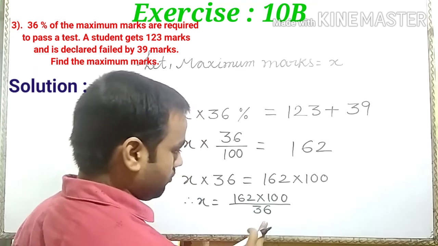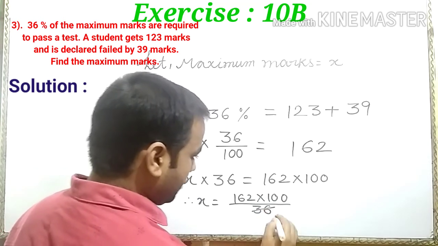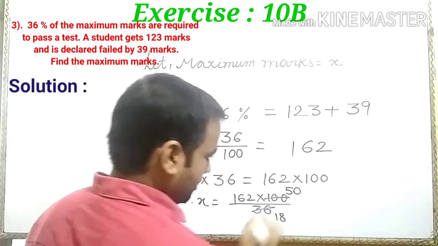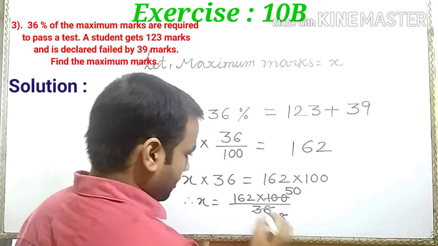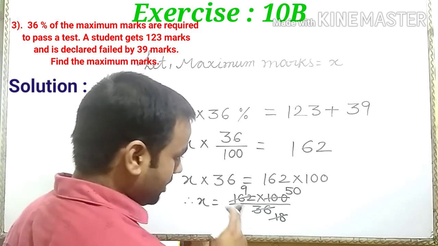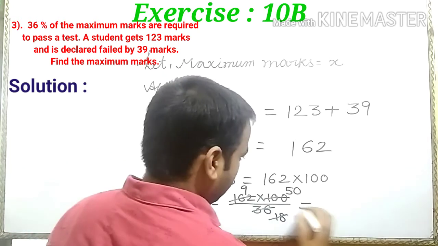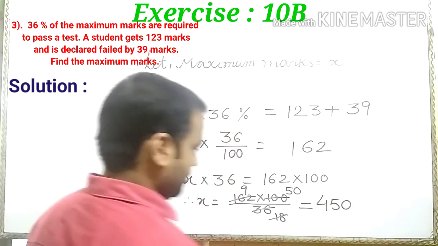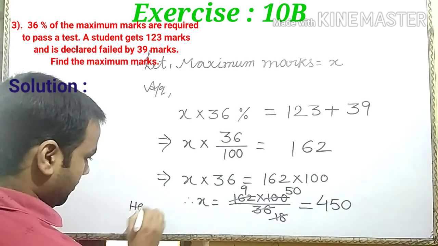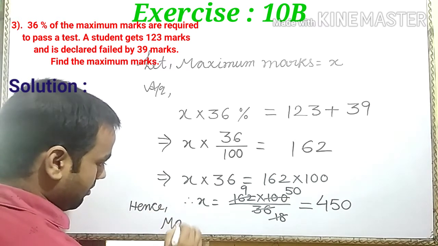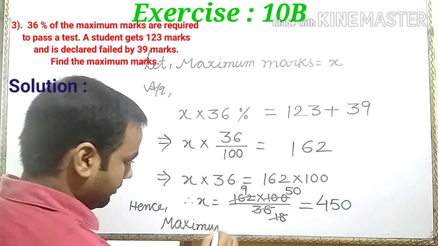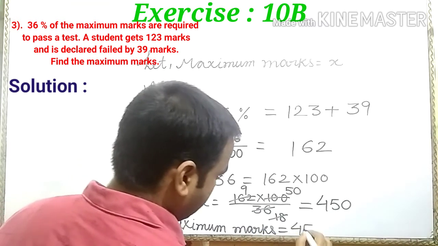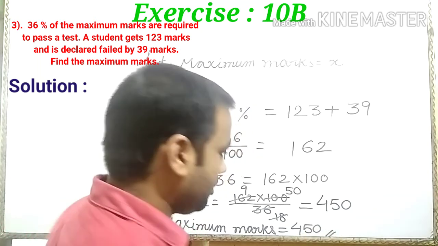So here use 18: 18 2s are 36, 18 9s are 162, 18 5s are 90 and 100. We multiply 9 into 50, we get 450. So hence the maximum marks in a test is equal to 450. This is your required answer.